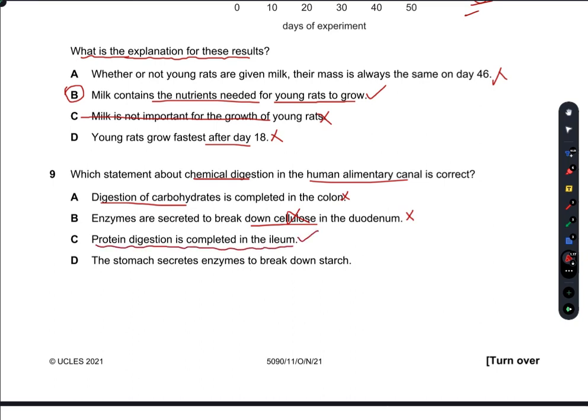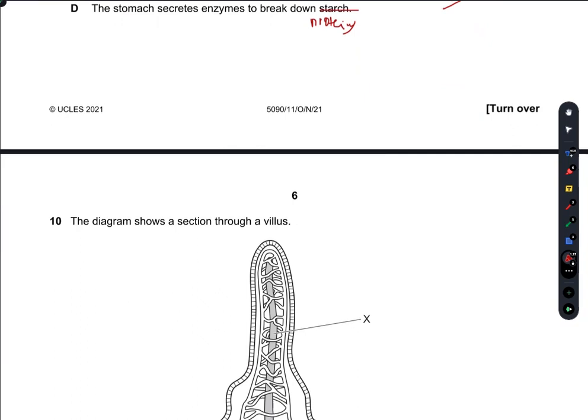Yes, this makes sense. The stomach secretes enzymes to break down starch. No, it secretes enzymes to break down proteins actually. So protein digestion is completed in the ileum when the ileum walls absorb proteins and polypeptides. So C is the right option.